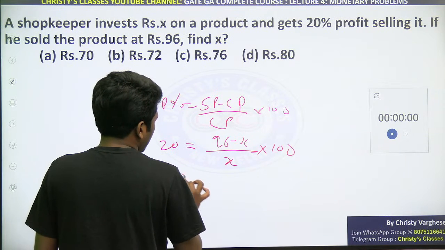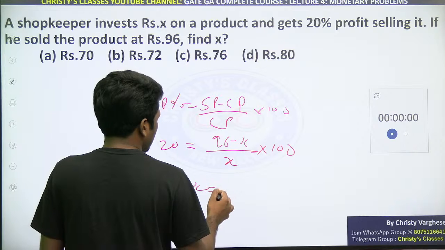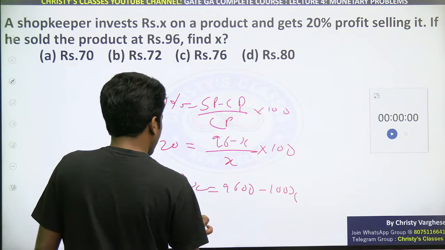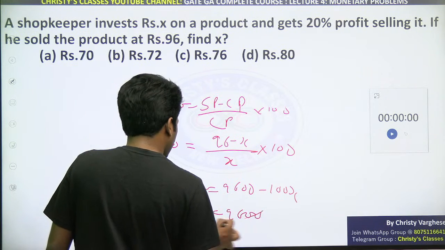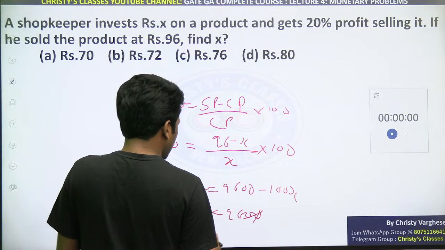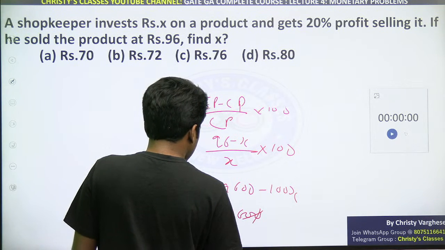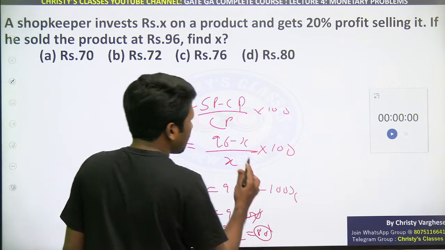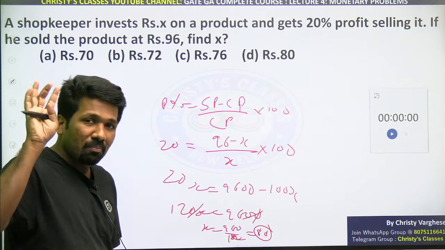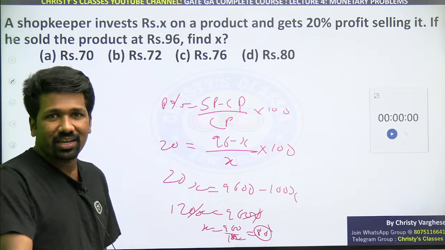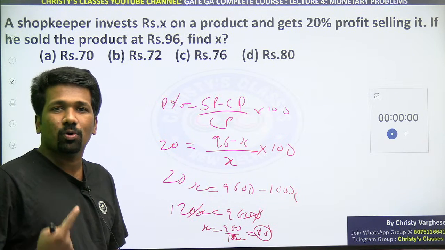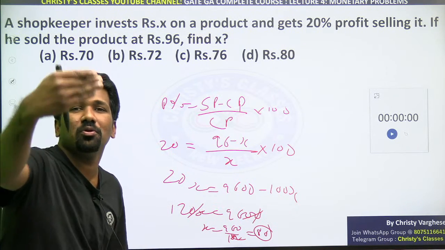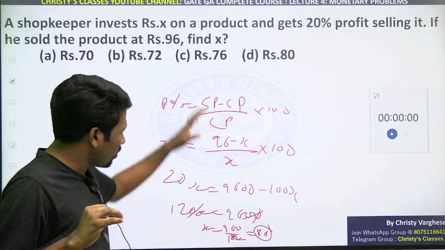And then you will cross multiply: 20X equal to 9600 minus 100X. 120X equal to 9600. 10 cancels. X equal to 960 by 12, 80. This is how you used to do. This is the mathematical method. What I have shown you is mathematical, but we are directly writing it because we have practiced in a logical way for a known X how to do. Then for an unknown X also you can do the same thing. That is the beauty of it. No need to follow all these steps.